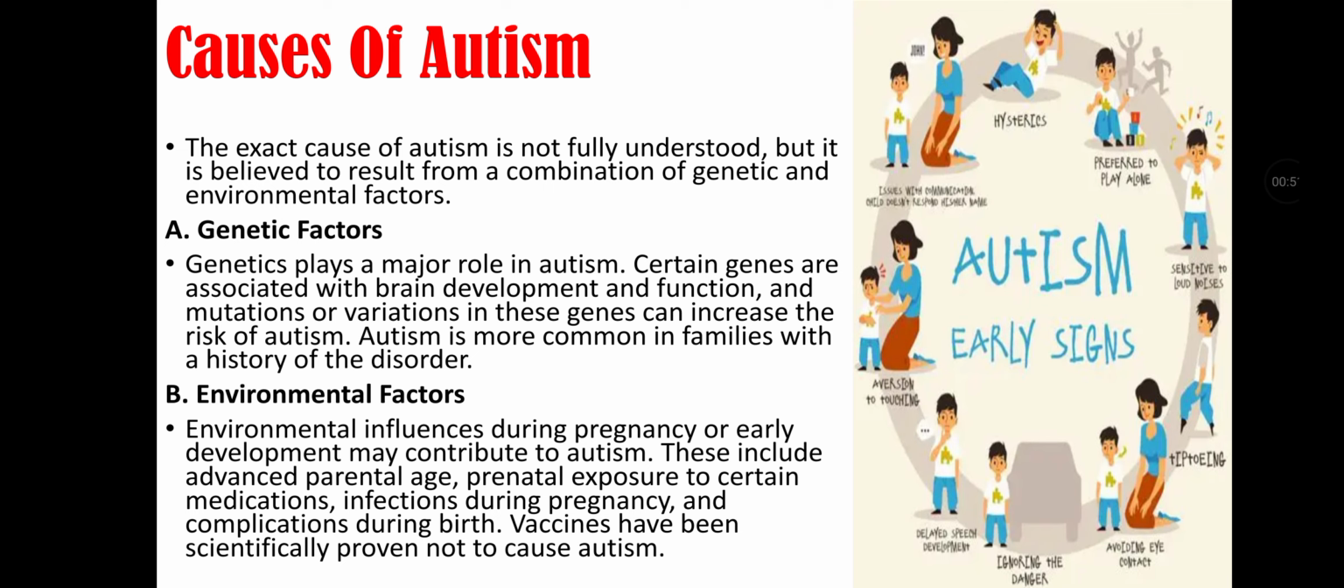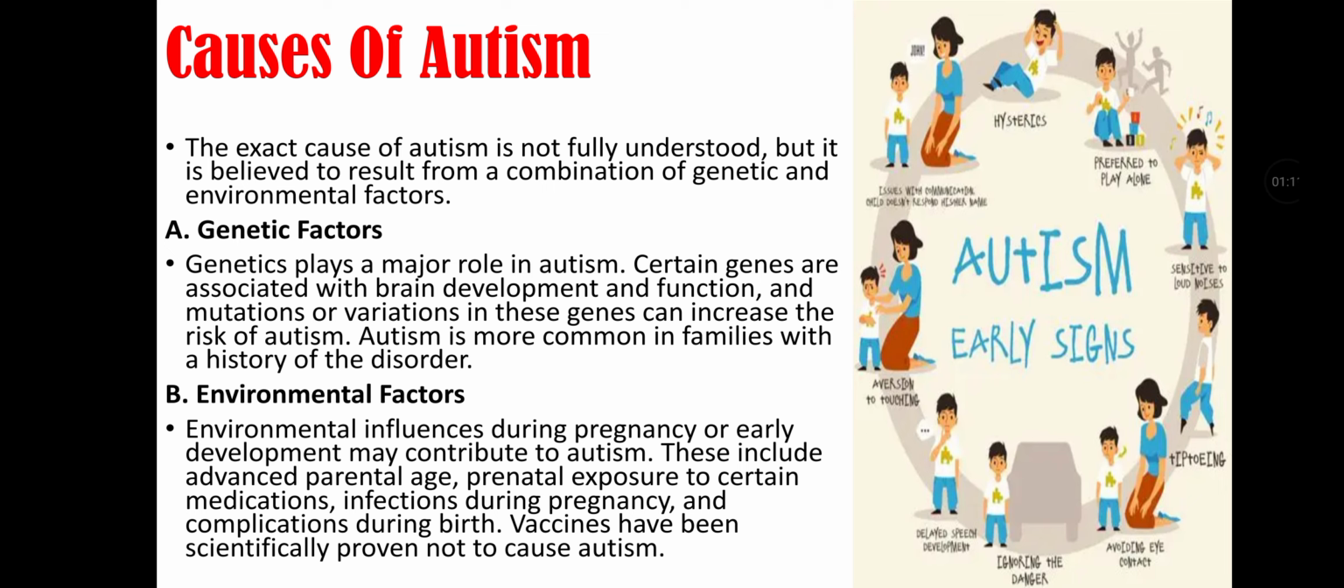Causes of autism. The exact cause of autism is not fully understood, but it is believed to result from a combination of genetic and environmental factors. Genetic factors play a major role in autism. Certain genes are associated with brain development and function, and mutations or variations in these genes can increase the risk of autism. Autism is more common in families with a history of the disorder.